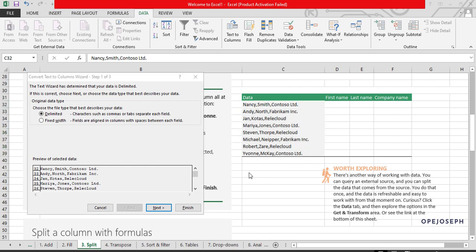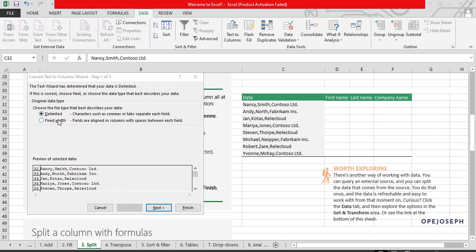It's used to separate characters based on commas, and quickly now we can see that it's telling us we can separate based on commas or tabs. Also, we can separate based on space. You will see other options when we enter. Always check this preview of selected data. It's showing that currently the data is still written as Nancy, Smith, and Contoso Limited, full stop. So I'm going to click on Next.